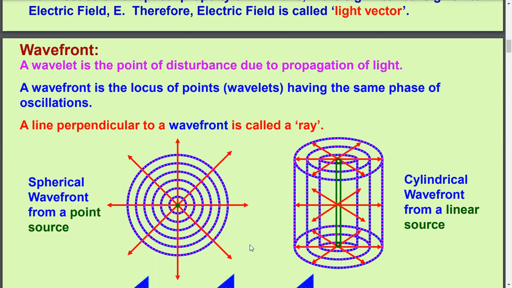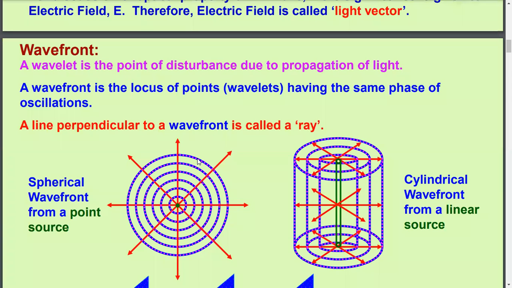Let us now understand. Each concentric sphere acts as a wavefront. And now you see here on each sphere, there are tiny points in red or light red colors, or pink colors you see here. These tiny points will act as wavelets, and all the points on the given wavefront will vibrate or oscillate in the same phase.